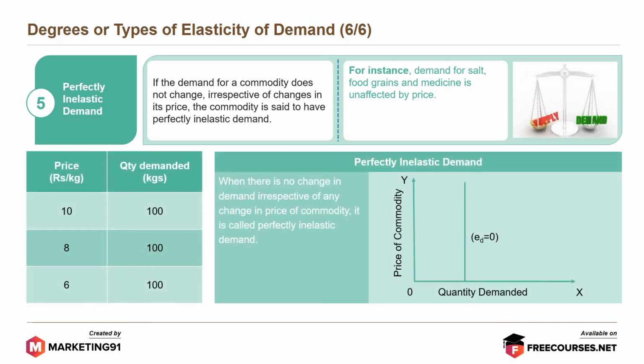When there is no change in demand irrespective of any change in price of the commodity, it is called perfectly inelastic demand. Where the price is 10, the quantity demanded is 100. When the price drops to 6, the quantity demanded is still 100.